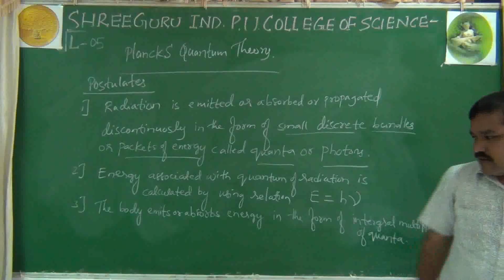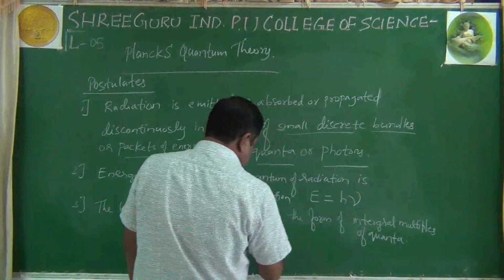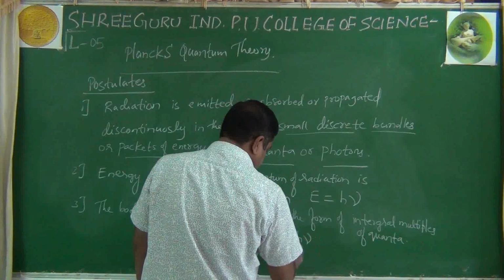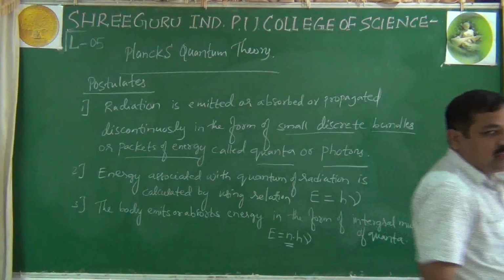Or energy is emitted by the body in the form of what? Integral multiples of quanta. That is nothing but E is equal to n into h nu. Okay, integer multiple. Like this, Planck's quantum theory.